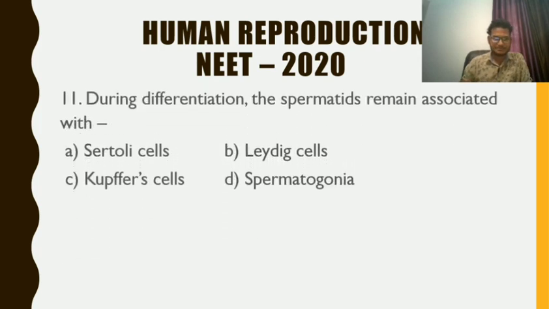Question number 11. During differentiation, the spermatids remain associated with. Yes, it is very easy. Again, it is the spermatid associated with the Sertoli cells, because the Sertoli cells provide nourishment to the growing or developing spermatids. So the answer is A.